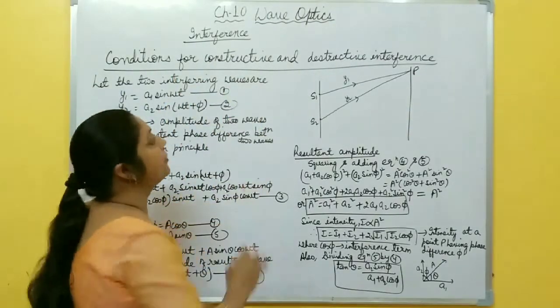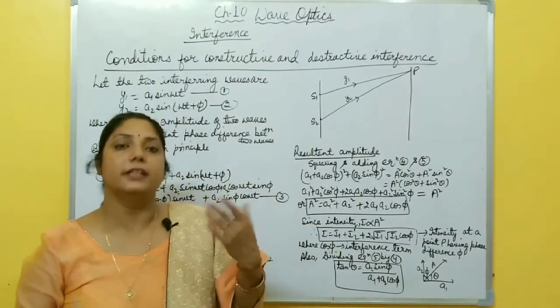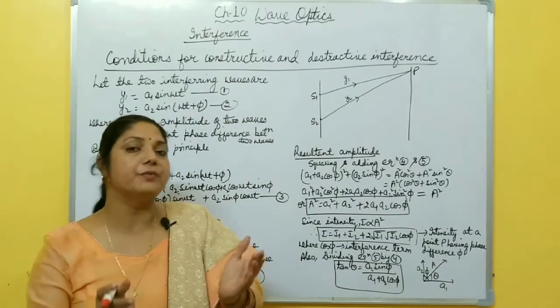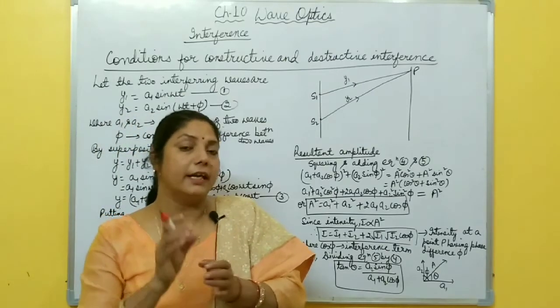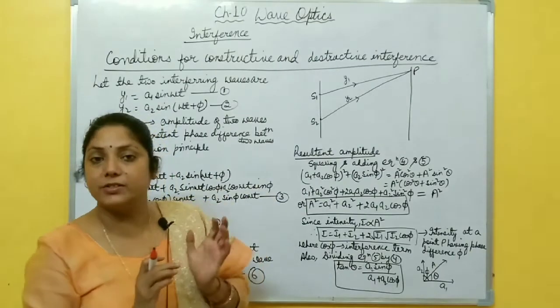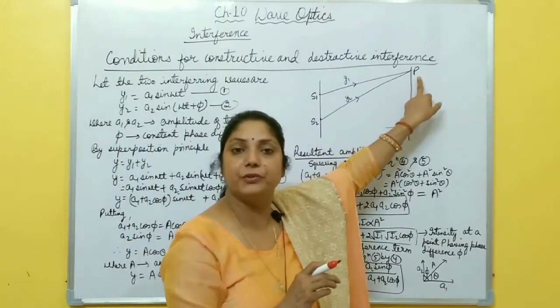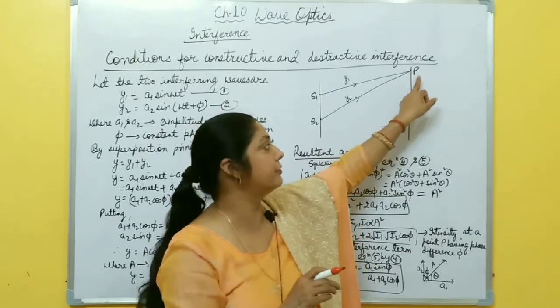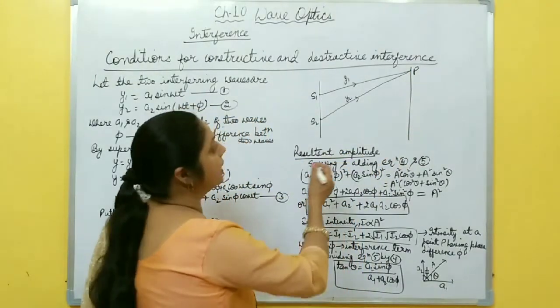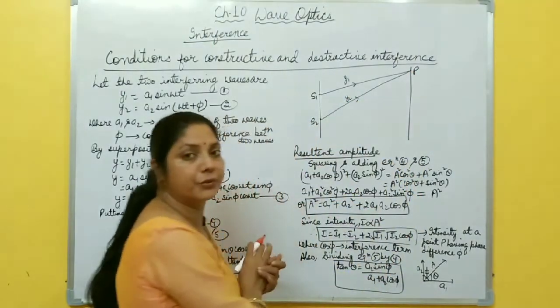Now, conditions for constructive and destructive interference. You know constructive interference, destructive interference. When two waves superimpose in phase and intensity at the point of superposition is maximum, then that is called constructive. And if intensity is minimum at the point of superposition of two waves, then that is destructive interference. Now, I am going to derive the expression for intensity at this point P due to superposition of two waves.